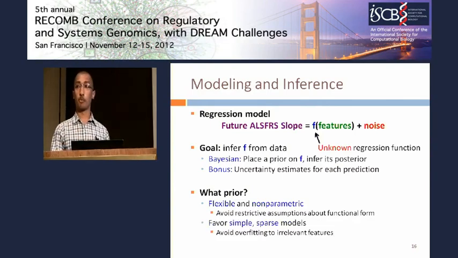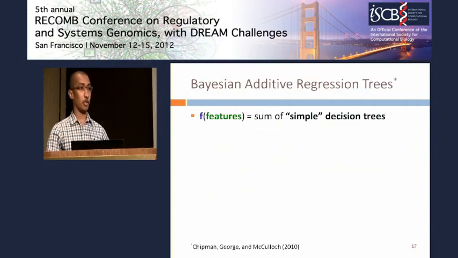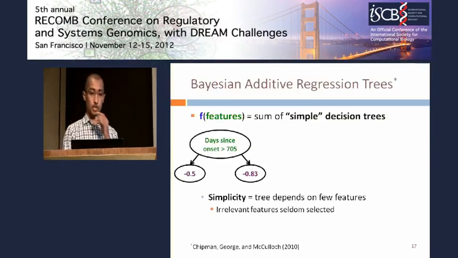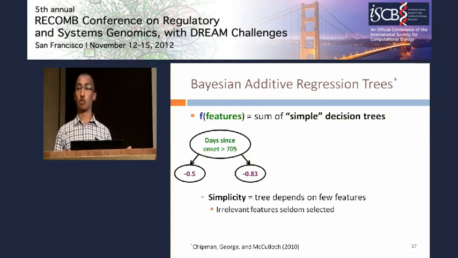And we also like a prior that favors simple, sparse models to avoid overfitting to the large number of irrelevant features that we'd extracted in the first phase. So we adopt a particular approach due to Chipman, George, and McCulloch. It's the Bayesian Additive Regression Tree approach, or BART model for short. The BART model assumes that the function f is a sum of simple decision trees. So you can view a single decision tree as a rule for predicting slopes given only a few of your input features.